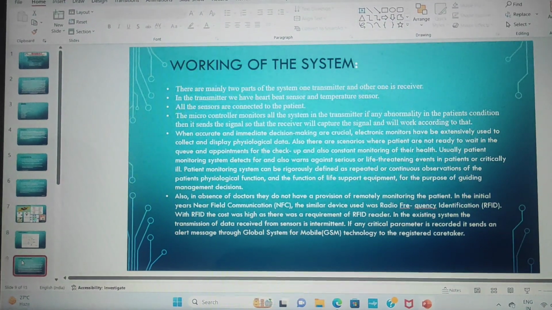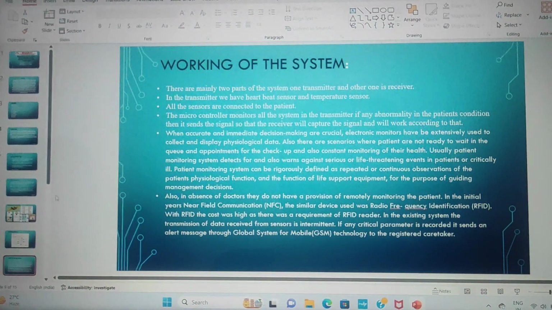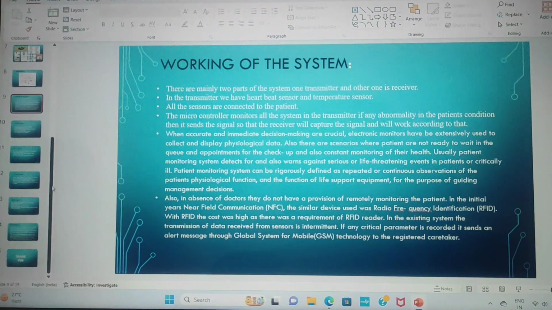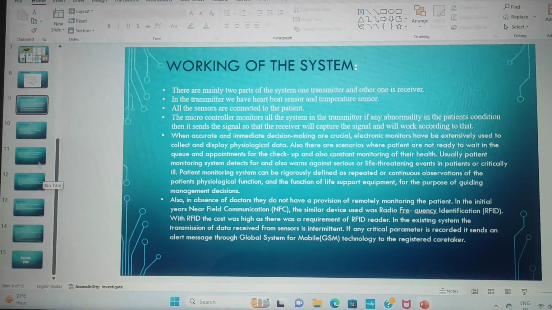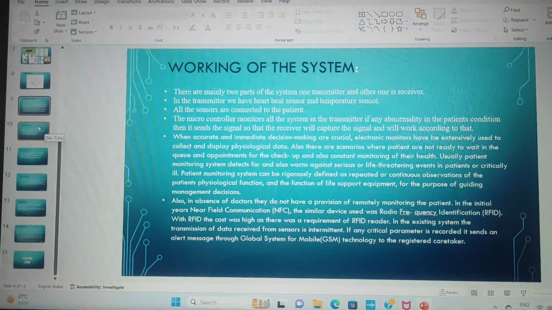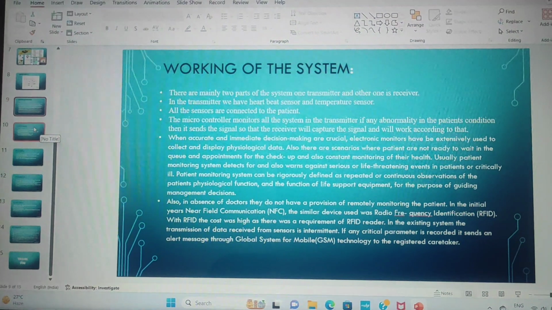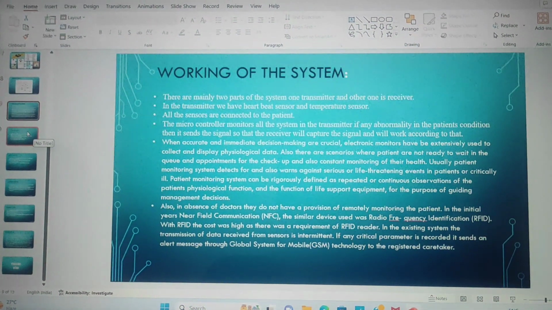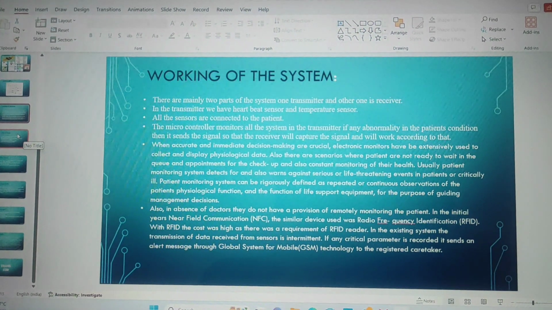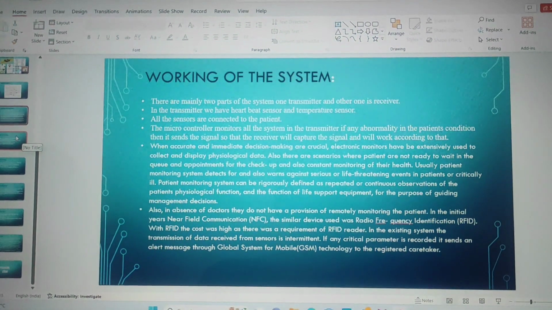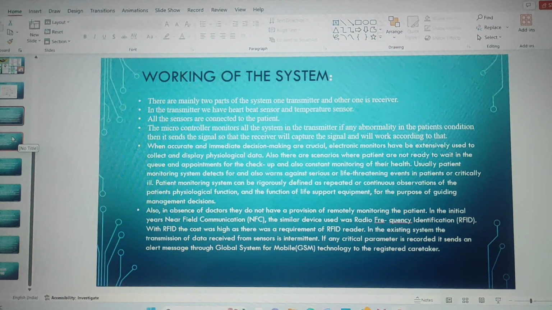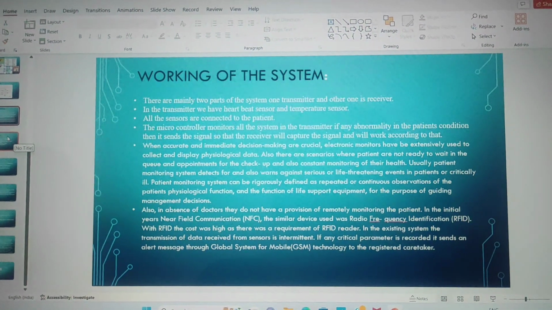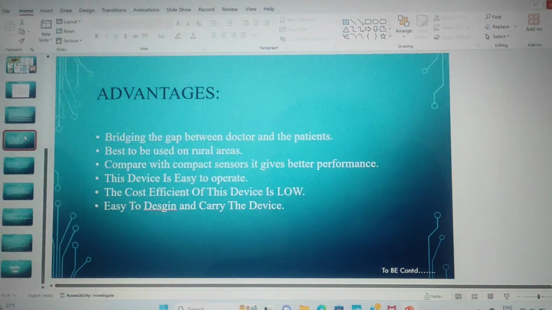Working of the system. There are mainly two parts of the system, one is the transmitter and the other is the receiver. In the transmitter we have a heartbeat sensor and a temperature sensor. All the sensors are connected to the patient. The microcontroller monitors all the sensors in the transmitter. If there is any abnormality in the patient's condition, it sends a signal to the receiver, which will capture the signal and work according to that.